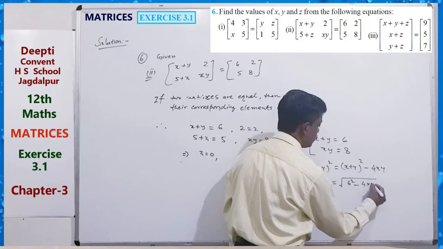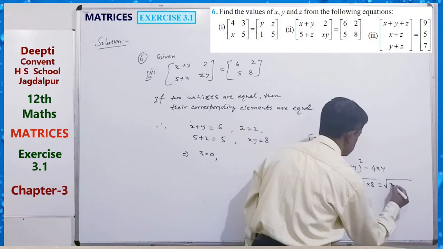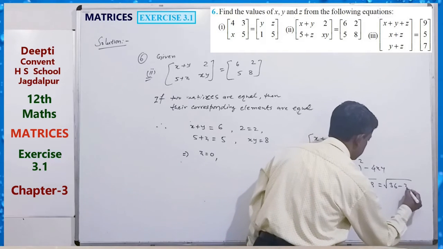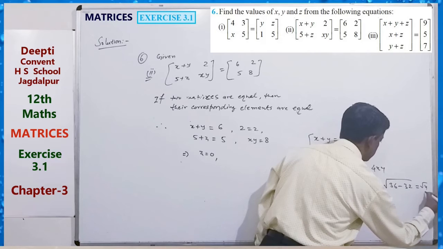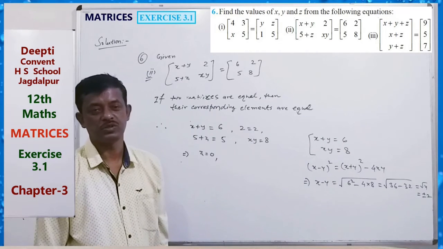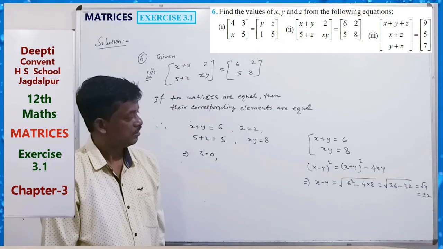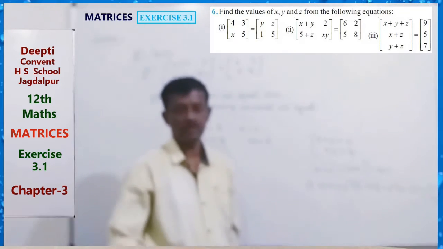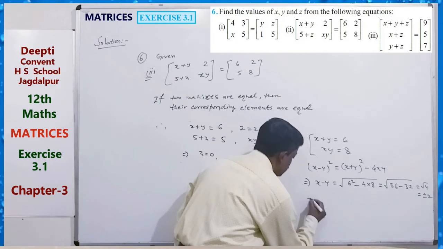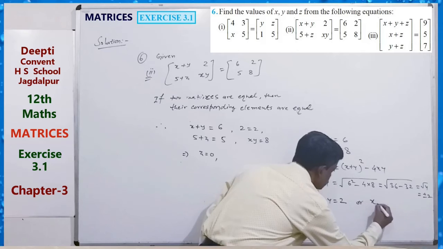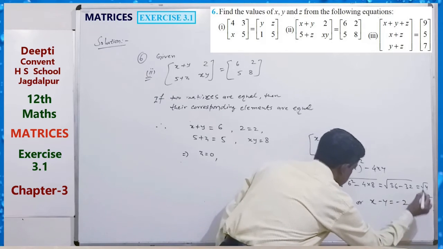So 36 minus 32, root 4 equals plus or minus 2. So we can write x minus y equals 2 or x minus y equals minus 2.